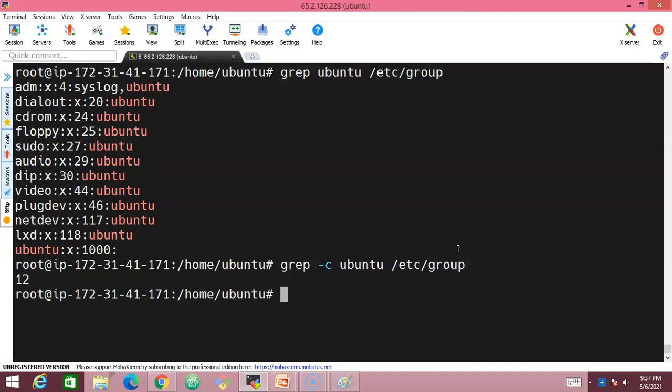/etc/group, and press enter. Now you need to understand how many times the Ubuntu keyword has appeared inside the file. In 12 lines. In 12 lines, this Ubuntu keyword has appeared inside this particular file.